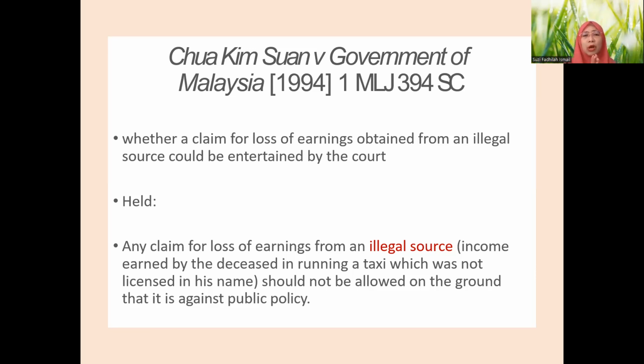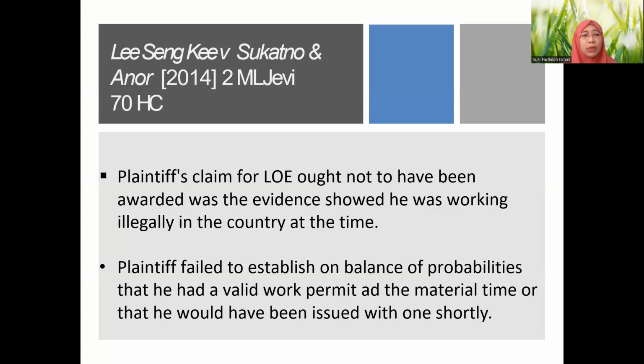What's the ground? On the ground of public policy. If you allow this claim, then there will be many claims. People can simply do things without properly applying for a license or permission whatsoever. Do it properly according to the procedure. That's why the court doesn't allow the claim. It is considered an illegal source, non-compliance with the law.